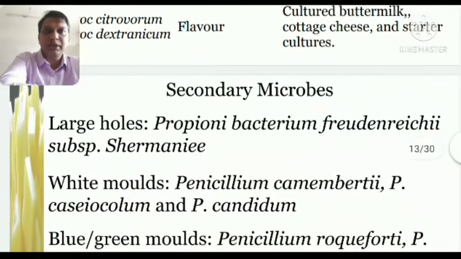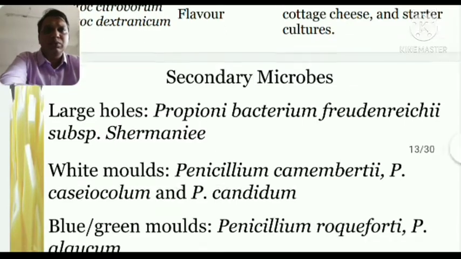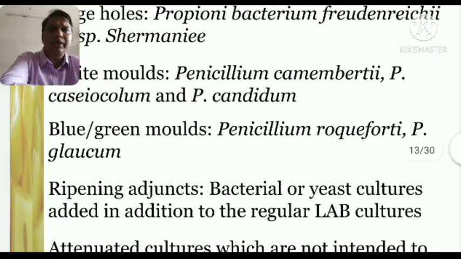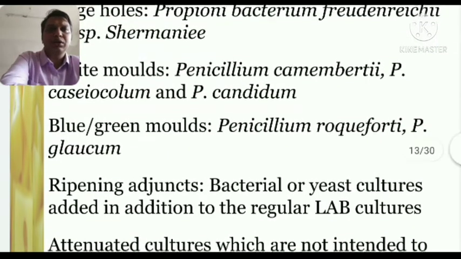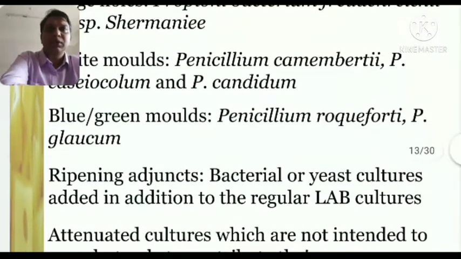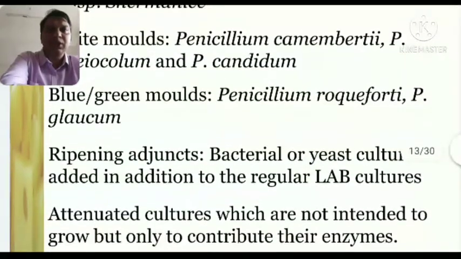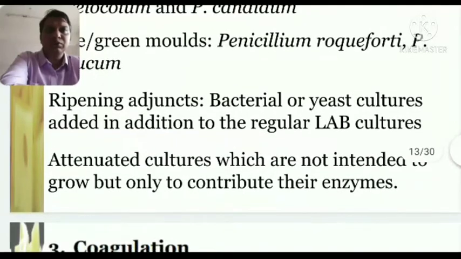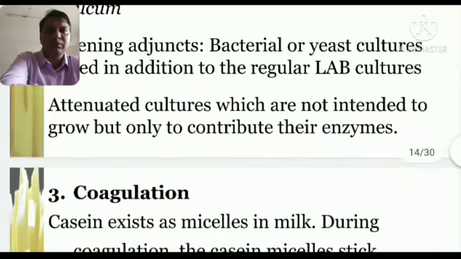And here come the secondary microbes. We need to know white mold, blue, green, to provide different colors. To provide colors, we use some bacteria which provide color as well as different flavors and mature the cheeses. So here in this slide we have some names of these.